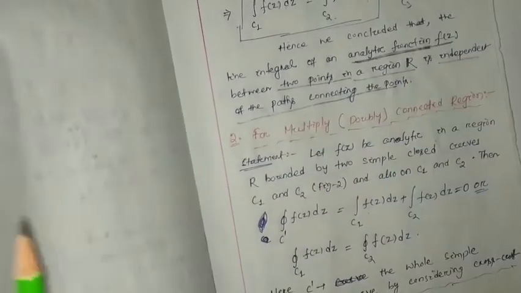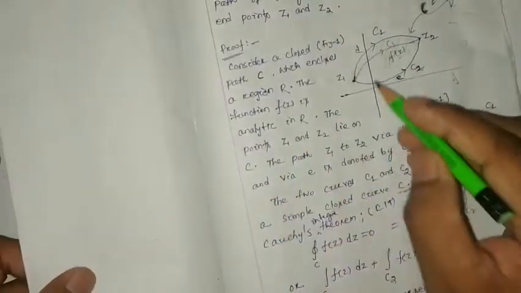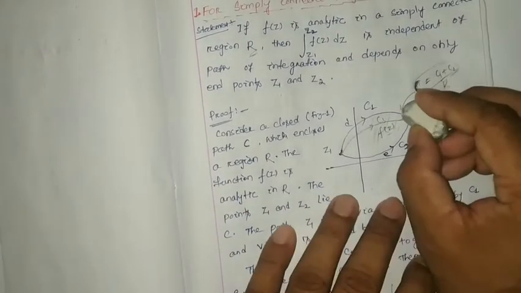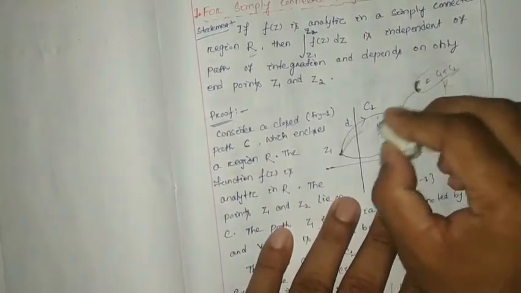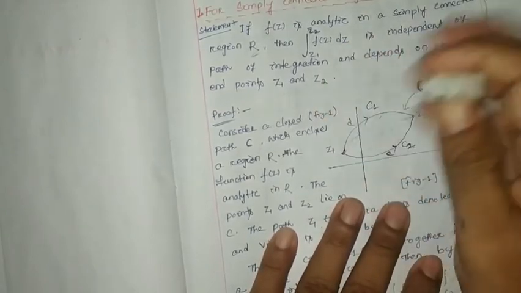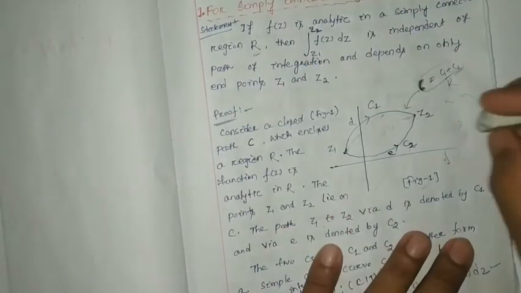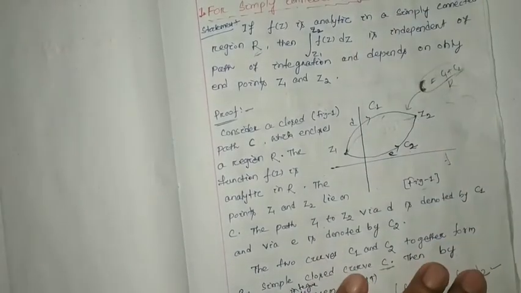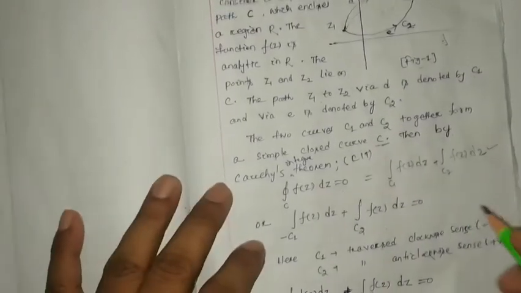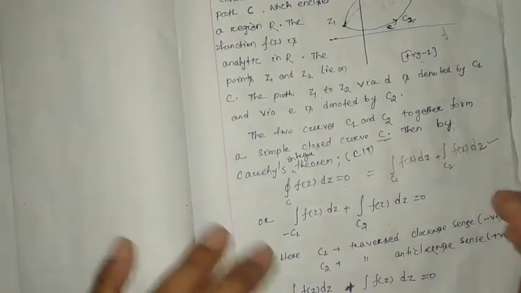End points means it depends upon Z1 and Z2, not upon the path followed. Okay, so no need to draw this C3 and F(z) everything. You just draw the figure here and follow the video to understand what I have written. And I suggest that you add this step in your note, write it down perfectly.